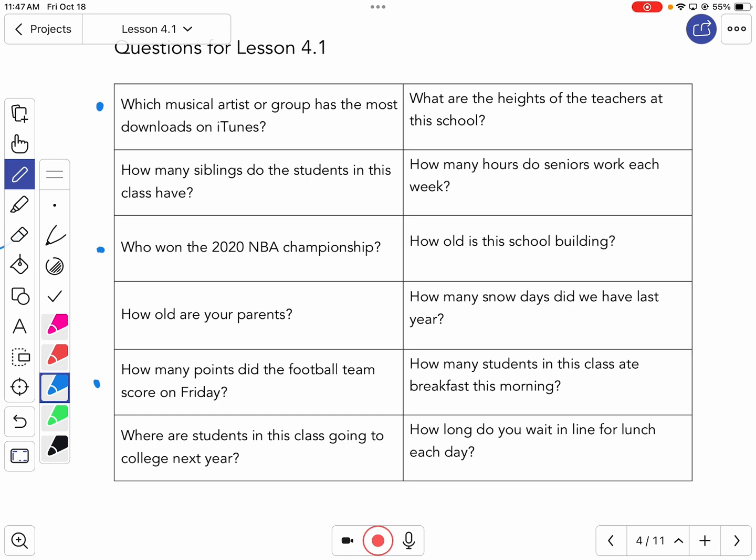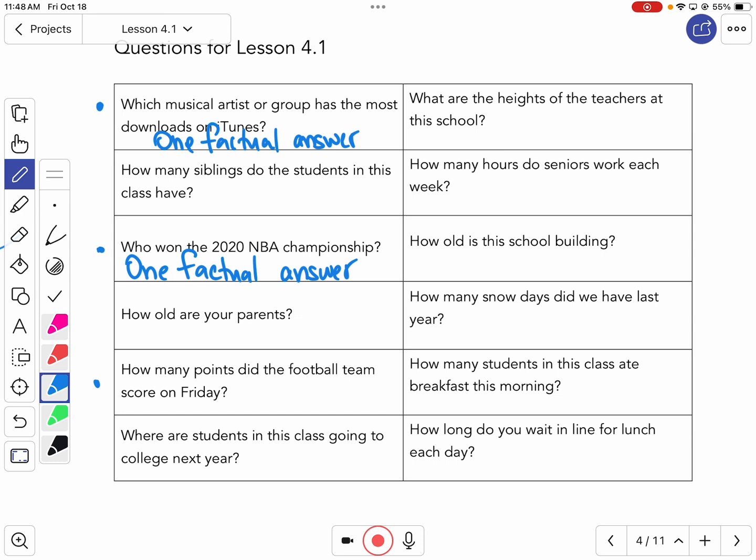So why did you put those three together? They all have one factual answer. I agree. They have one factual answer. There's no room for discussion. Only one person won the 2020 NBA championship.